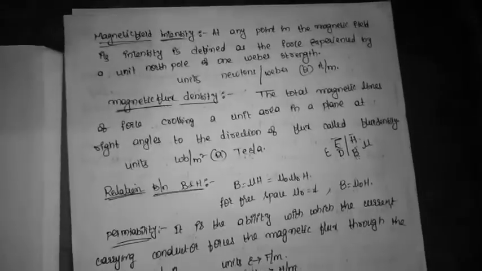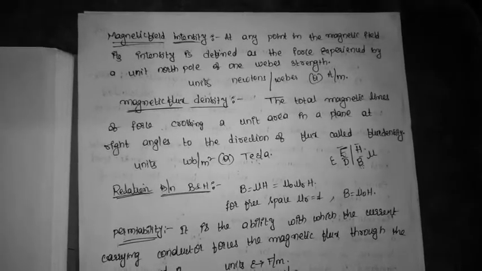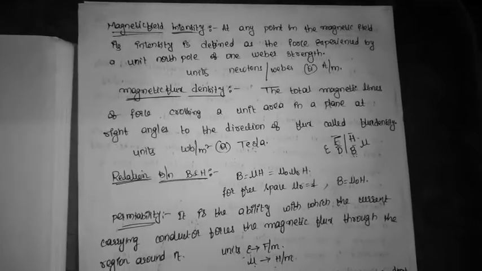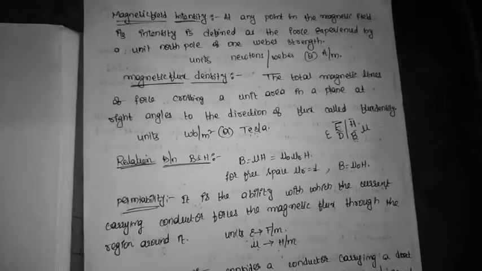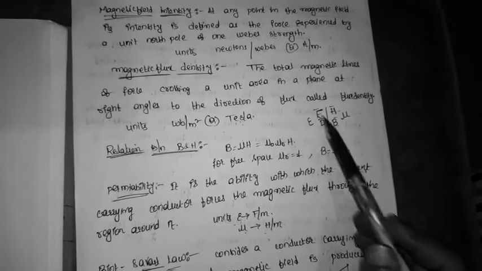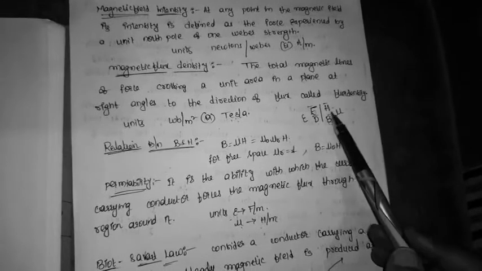And next we are entering into the definitions. Like electric field intensity E, I have magnetic field intensity H. Like electric flux density D, I have magnetic flux density B. The intensities are E and D in electrostatics, H and B in magnetostatics.